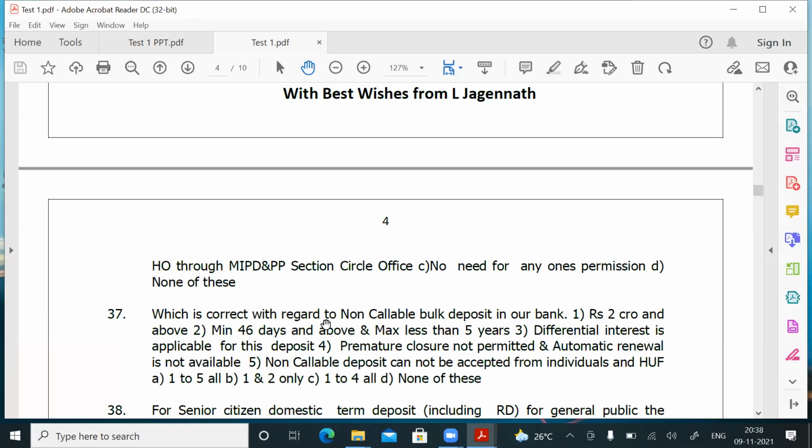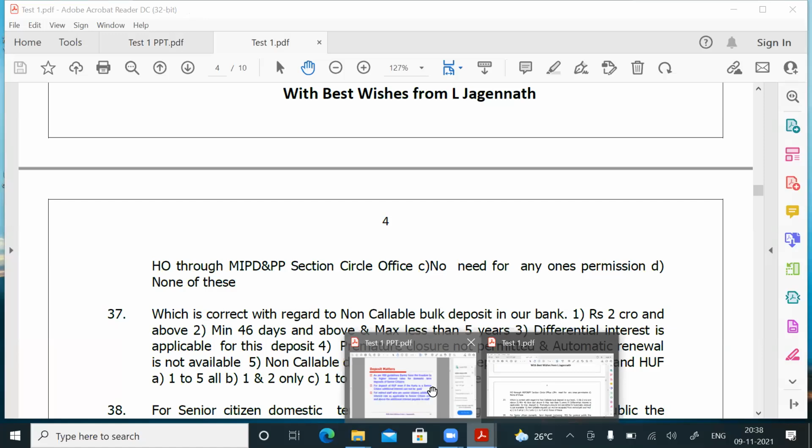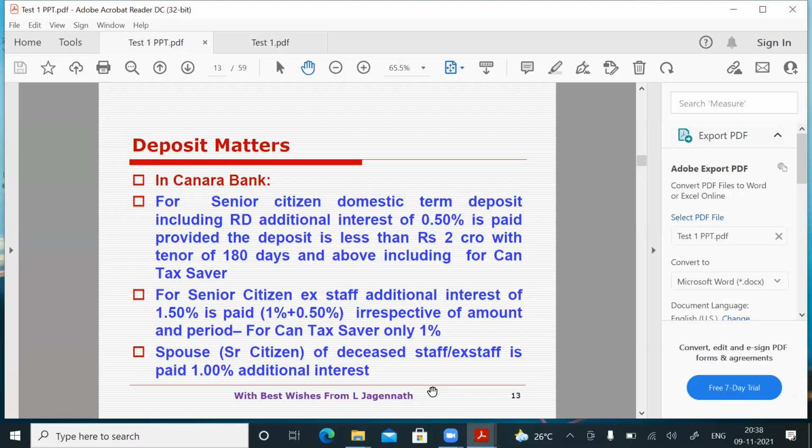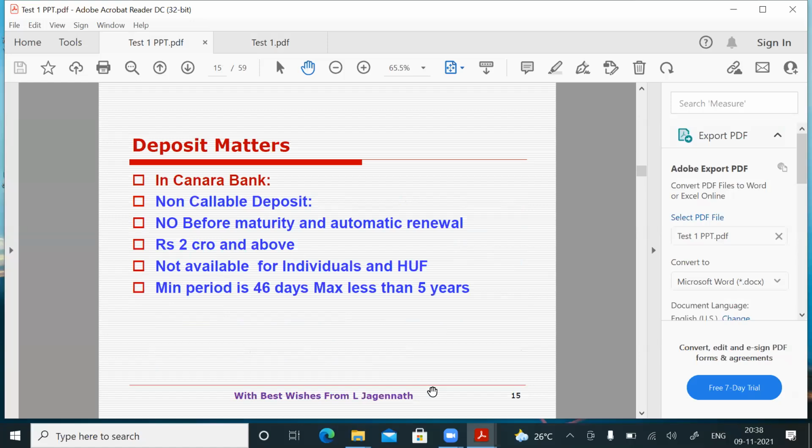Which is correct with regard to non-callable deposits? In fact, I was searching for that slide. Okay. Non-callable deposit means deposits cannot be closed before maturity. In Canara Bank, which type of deposits can be accepted under non-callable? No before maturity and no automatic renewal is permitted for non-callable deposit. The deposit should be rupees 2 crores and above.